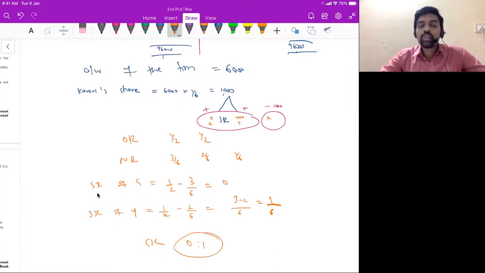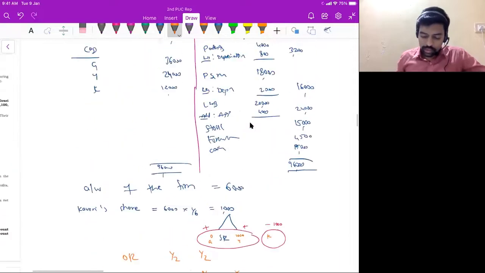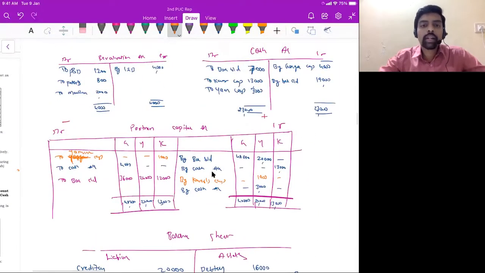Find out sacrifice ratio. Sacrifice ratio of Ganga is 1 by 2 minus 3 by 6, Yamuna 1 by 2 minus 2 by 6. You will get 0 is to 1. Correct? So 0 is to 1 is the sacrifice ratio. So now distribute 1,000 rupees in the ratio of 0 is to 1. So Ganga's share will be 0 rupees. Yamuna's share will be 1,000 rupees. So in partners capital account, I will write by Kaveri's capital account 0 rupees, 1,000 rupees. So debit side to Yamuna's capital account 1,000 rupees. Understood?